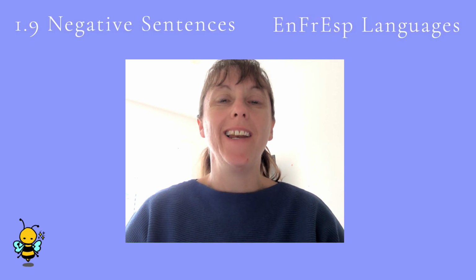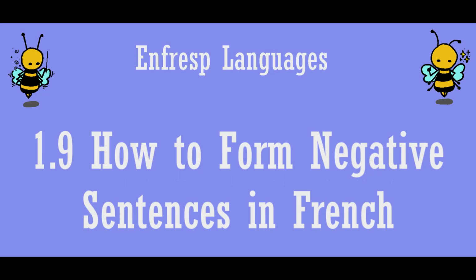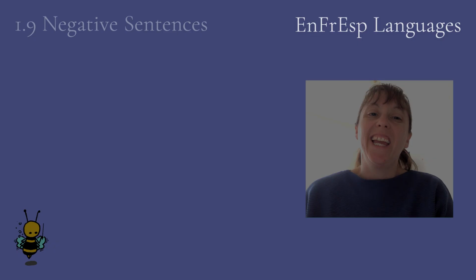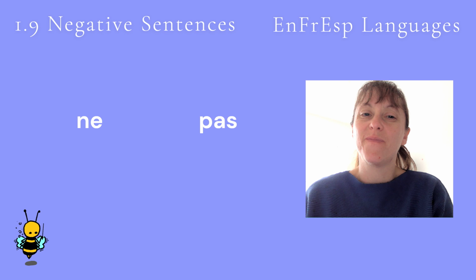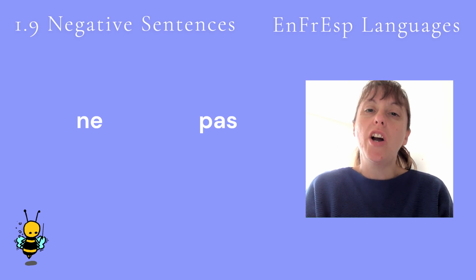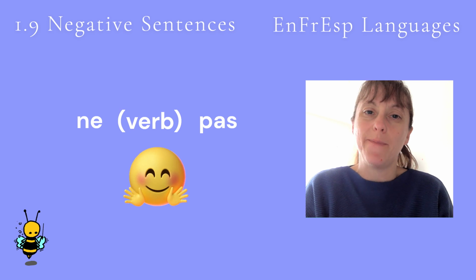In this video, we are looking at how to form negative sentences in French. In French, there are two words that are used to make a sentence negative: ne and pas. These words hug the verb in the sentence. Let's look at some examples.